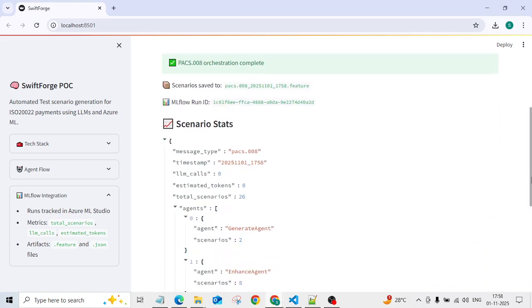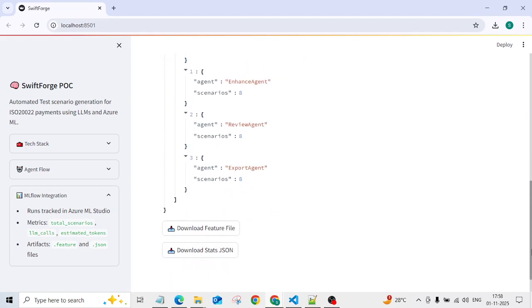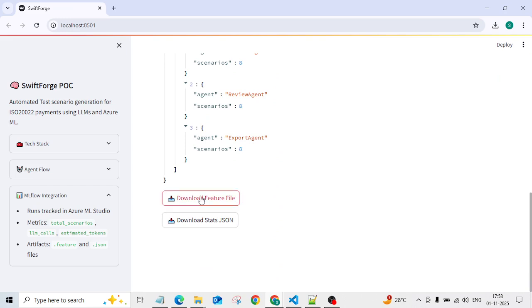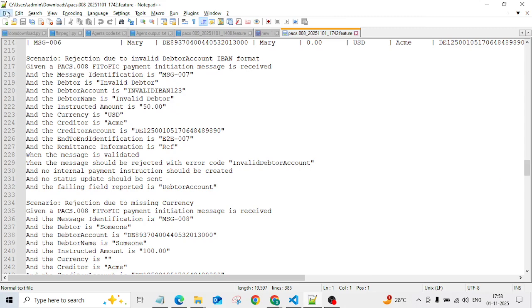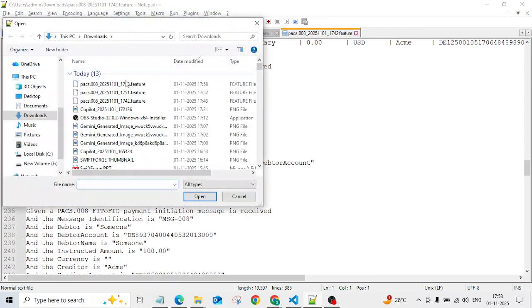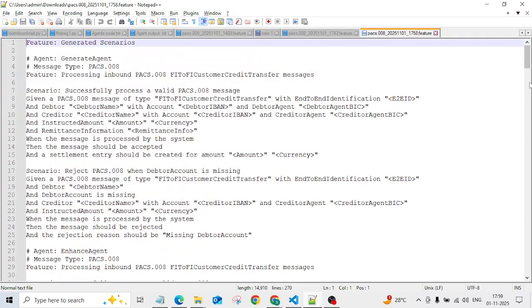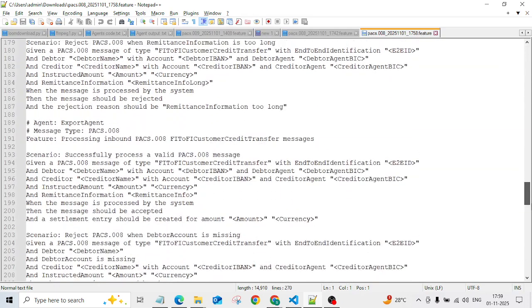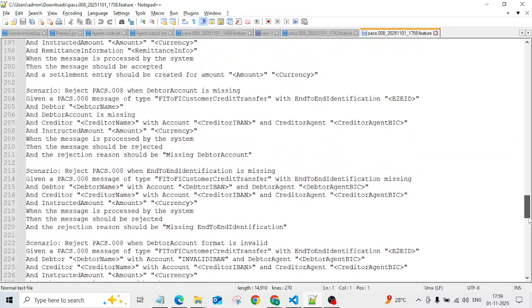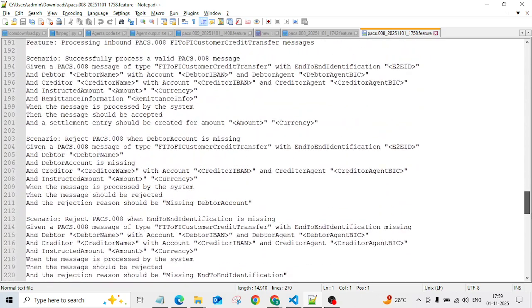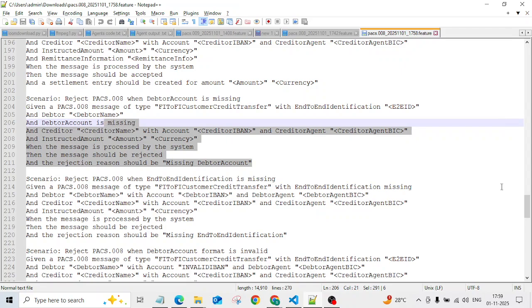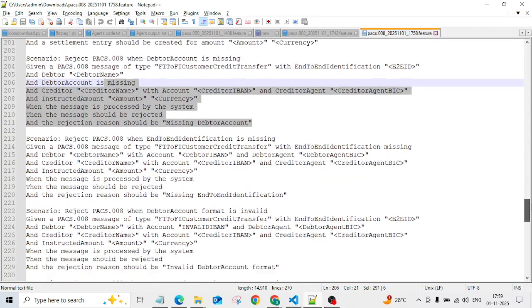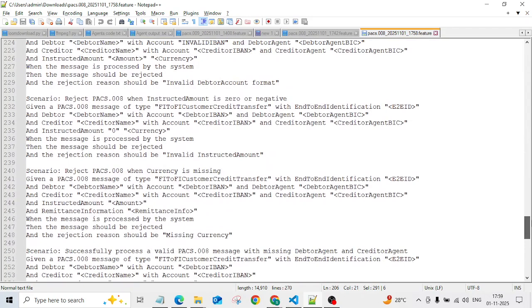The scenarios have been created, and there are 8 scenarios that have been created. So let's look at the feature file. Okay, so dot 1758. Let me open this feature file in Notepad. Okay, so here you see a much better format for generate agent, export agent. So the output of the export agent is the final scenarios that we need. And if you look at it, there are a lot of details captured in these scenarios. So they can be modified to fit a certain format.